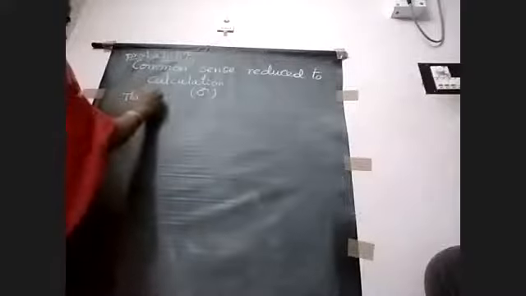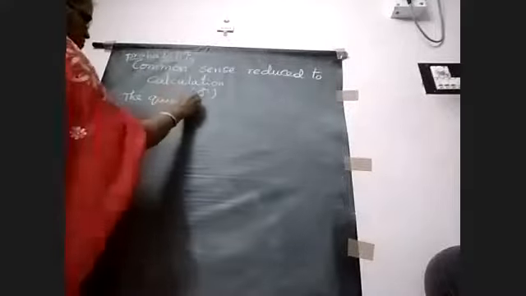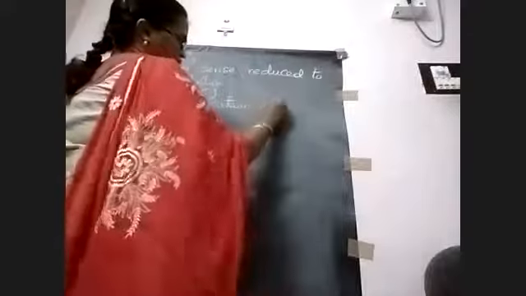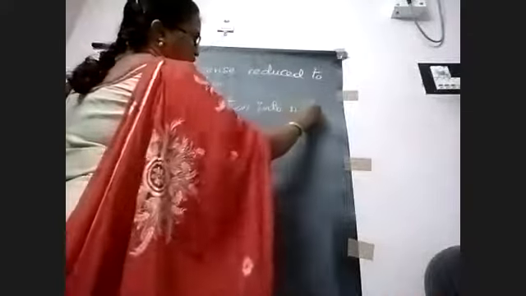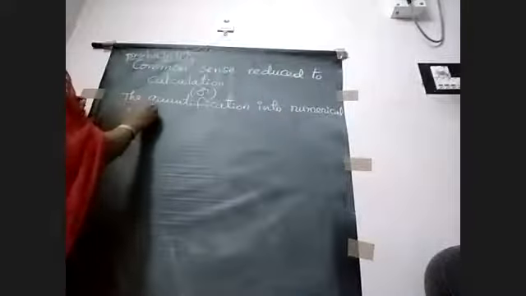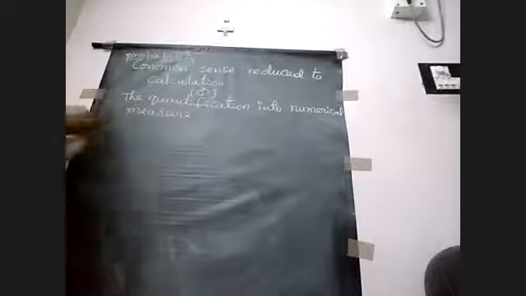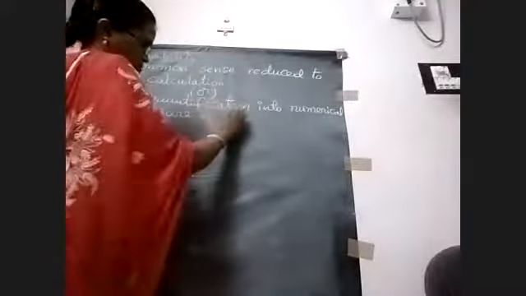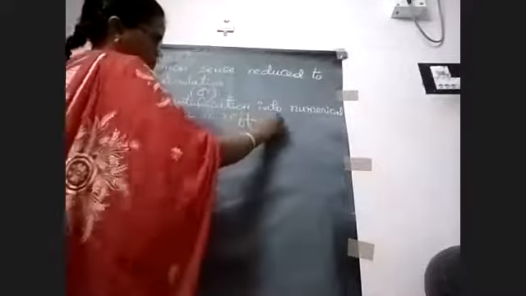And the next one: the quantification into numerical measure is referred to as probability.